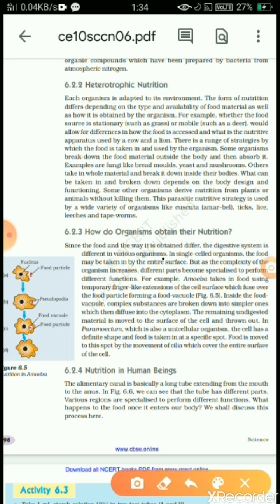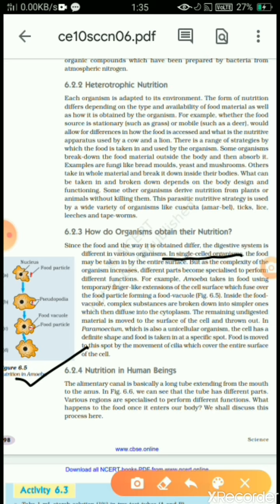For single celled organisms, a very important question asked on this topic is how amoeba gets its food or nutrition. So this is a very important diagram from the exam point of view.